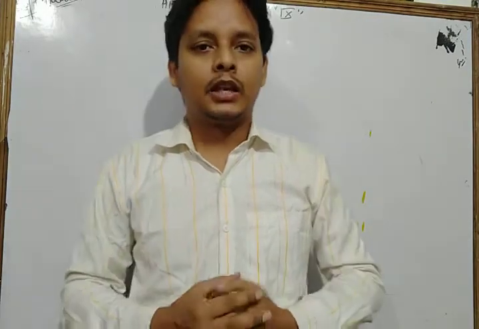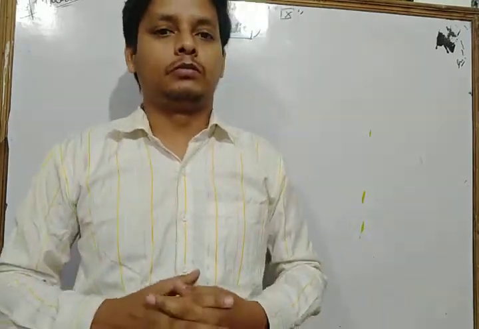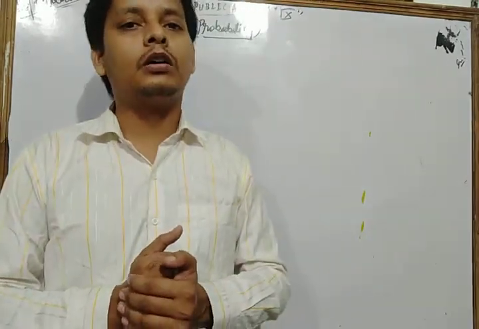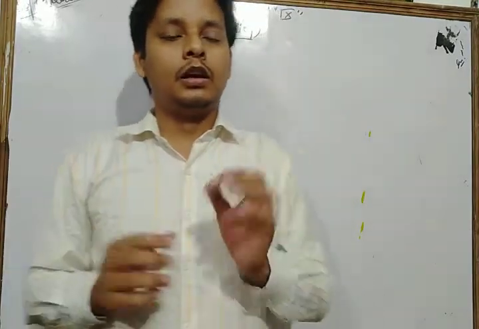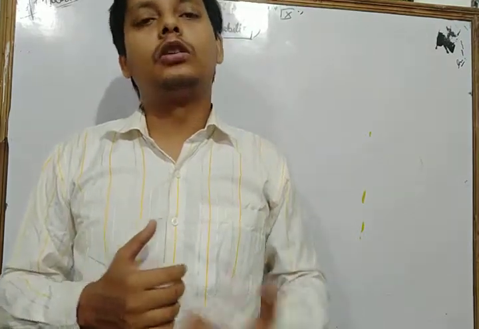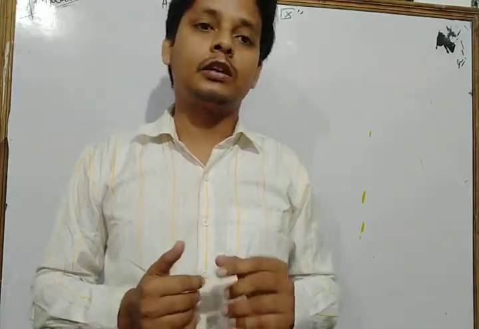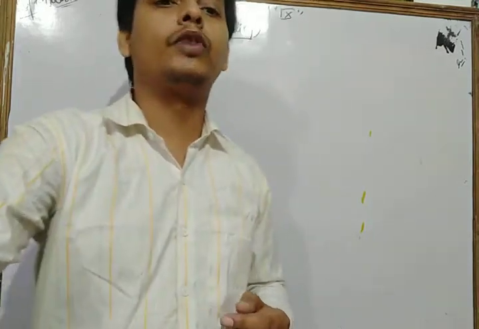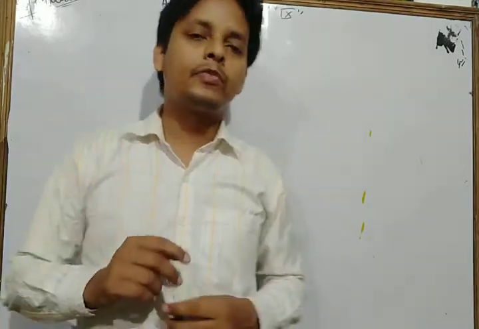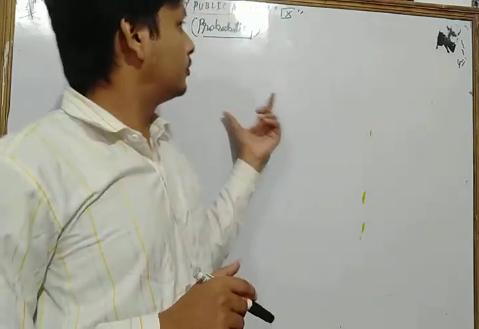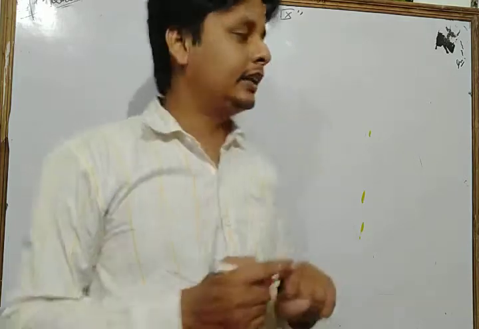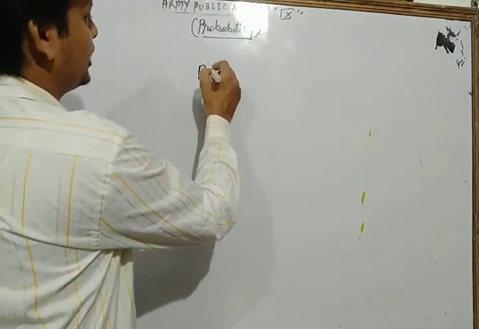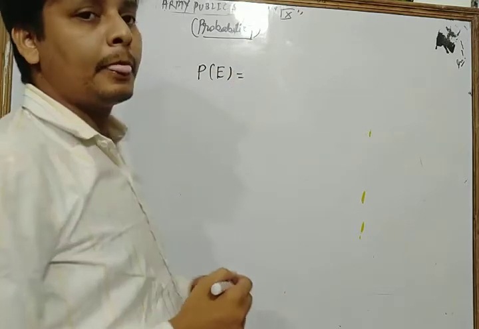In the previous class we discussed the chapter probability, and some concepts of probability, and also some examples based on probability. We discussed a formula to find the probability of any event. In that chapter there is only one formula for finding the probability of any event, and yesterday I discussed the formula. Probability of an event E is equal to what?